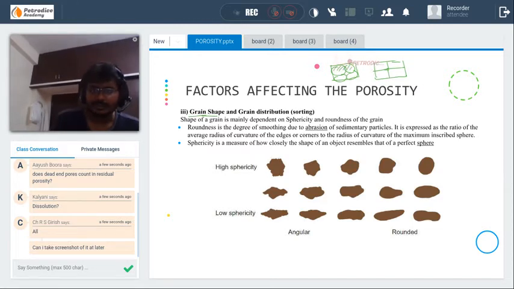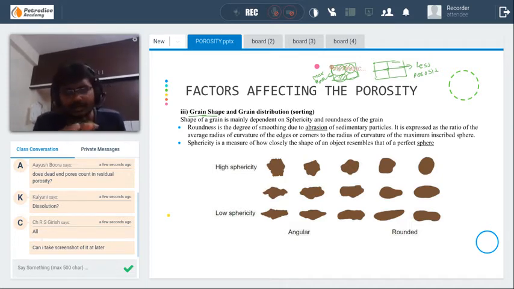See, this formation has porosity. As the grains are round, it will have maximum porosity. As it becomes more rectangular and they have very good packing, it will have very little porosity. So this can explain how the grain shape affects the porosity in a formation.